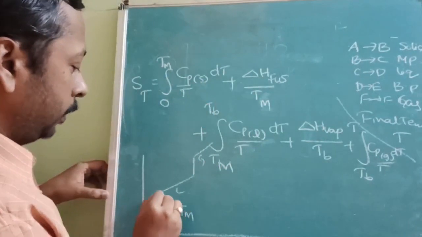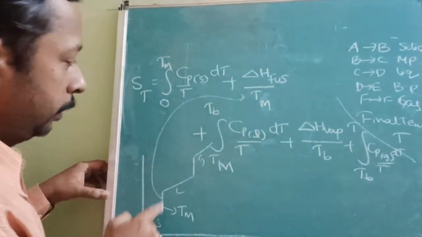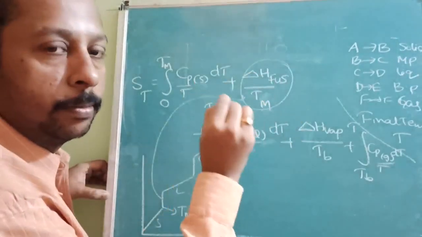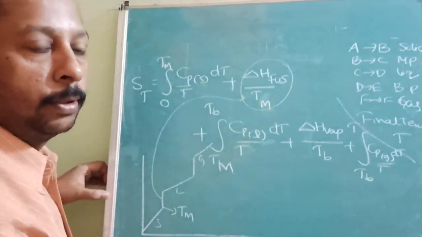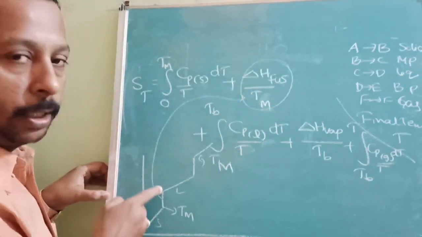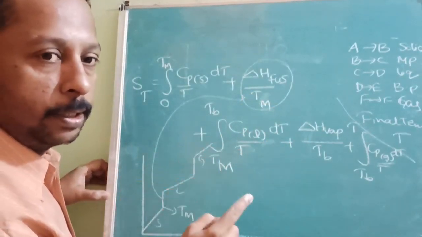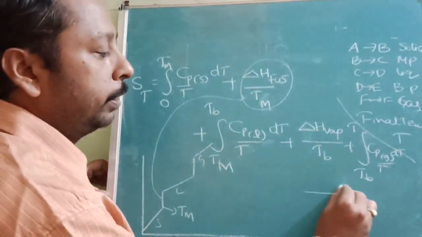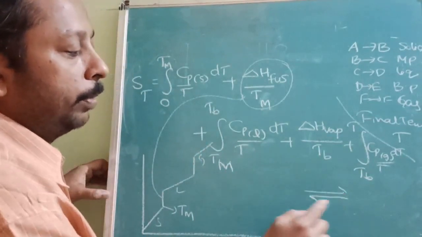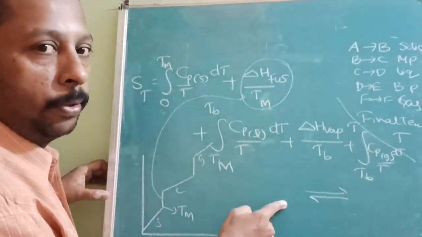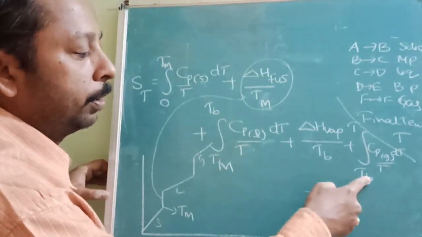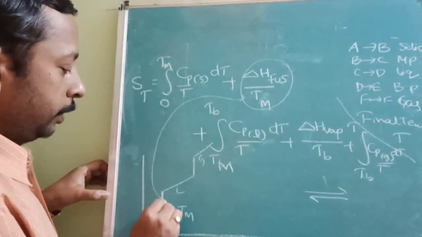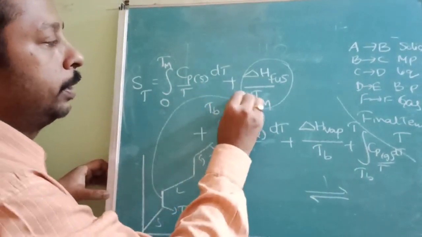Now at this place, this is the formula for this. This is at equilibrium. This formula we have to use only for reversible isothermal equilibrium. See here, is this reversible or not? At the melting point only it is reversible, not before that, not after that. That's why I clearly told you when I wrote the first screen: below the melting point this will be the process, above the melting point this will be the process, at the melting point both will be at equilibrium. So only for this duration of this line, this is the entropy change.